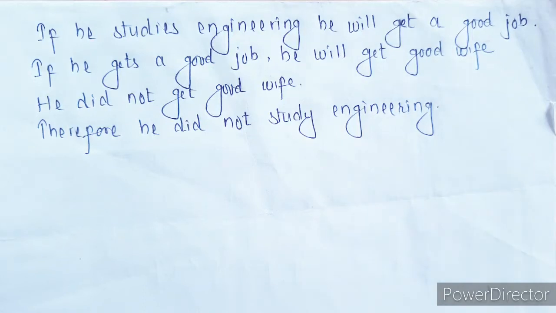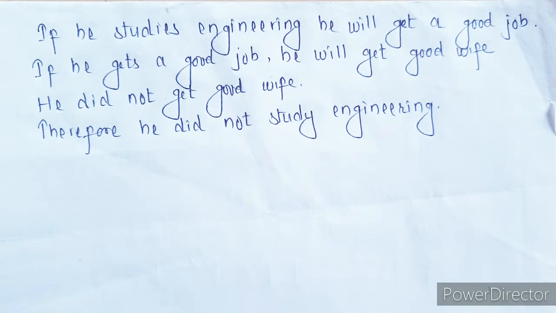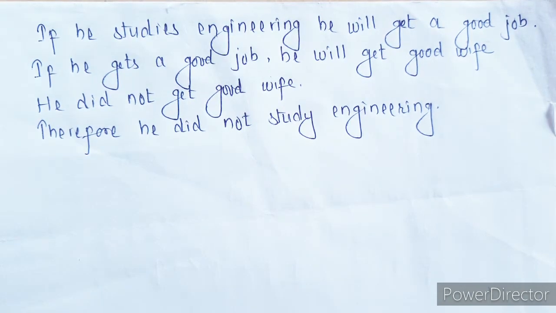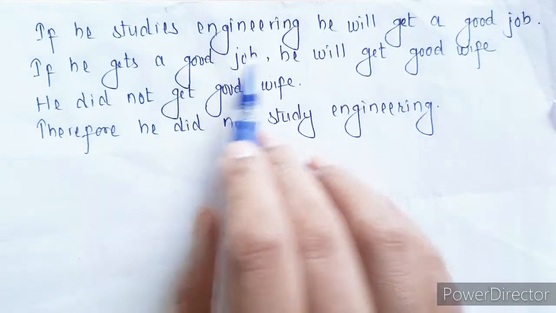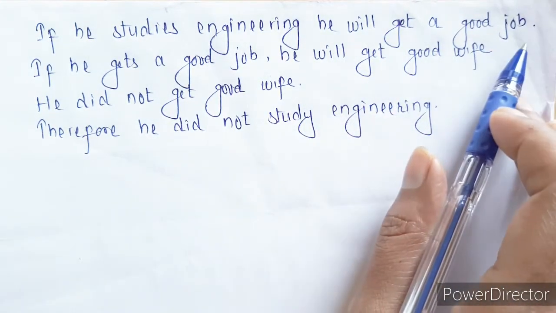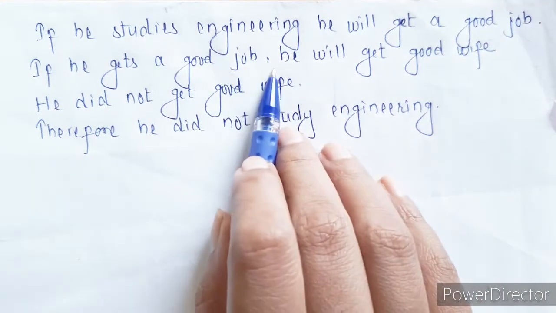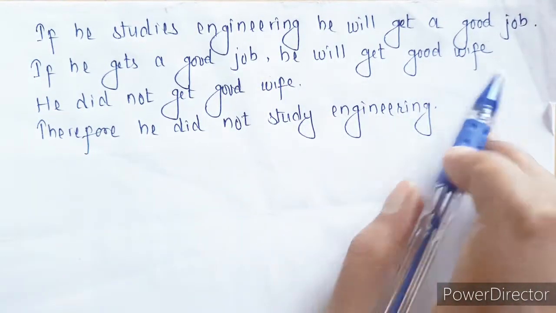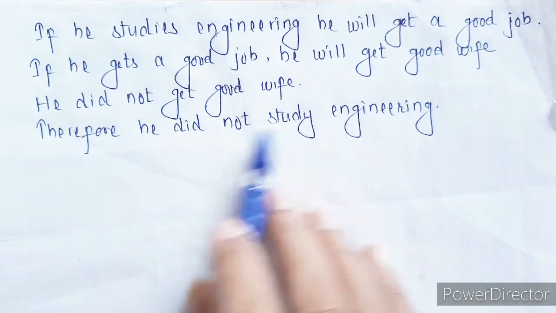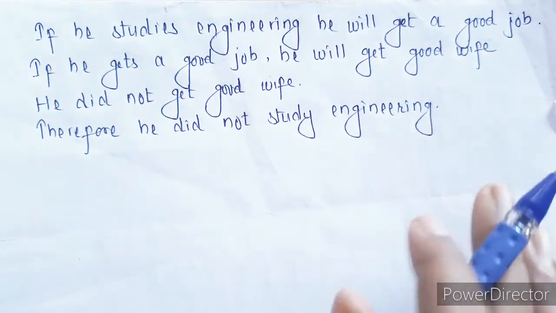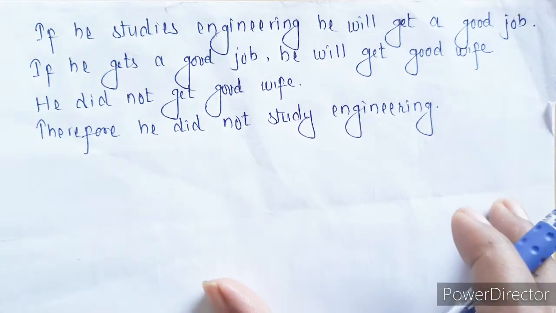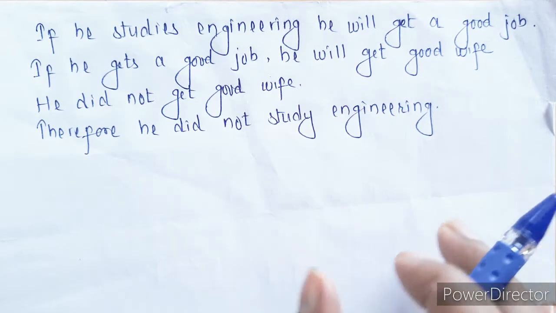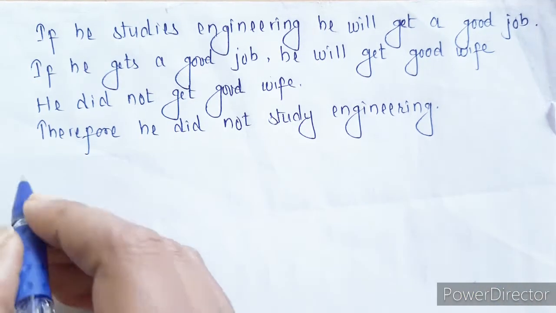Third question from exercise. So here we have to check whether this particular argument is valid or not. What we have given here is, if he studies engineering, he will get good job. If he gets good job, he will get good wife. He did not get good wife, therefore he did not study engineering. So this is what is given. So let's first write it in symbolic form.